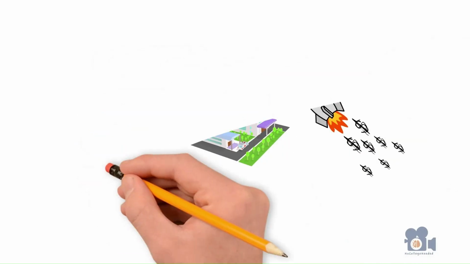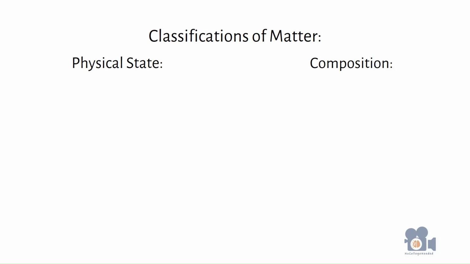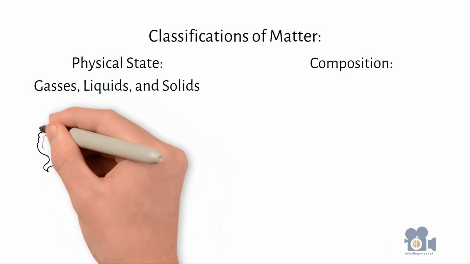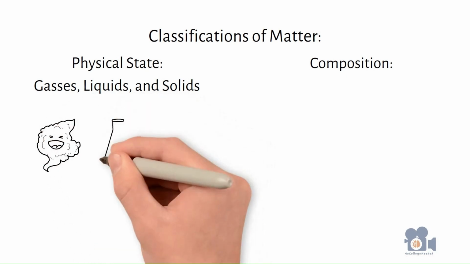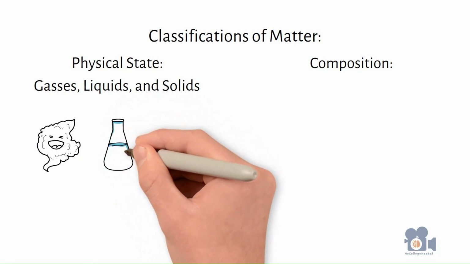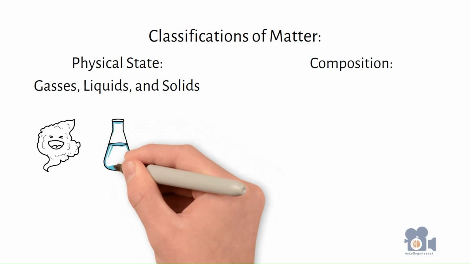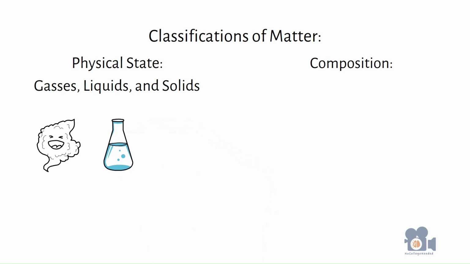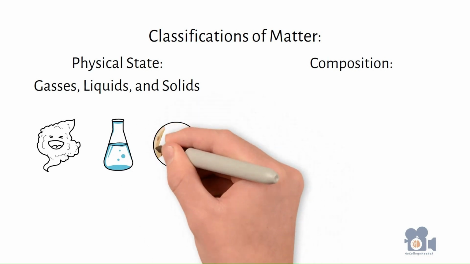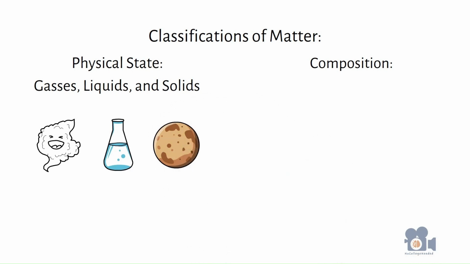There are two main ways matter is classified. The first is what is its physical state, and the second by its composition. The three most basic states of matter are gases, liquids, and solids. Gases have no fixed shape or volume. Liquids do have distinct volumes independent of the container they're in. The volume of water in a glass is the same if you pour it into a dish, and they also conform to their container. Lastly, solids have both a fixed shape and volume.